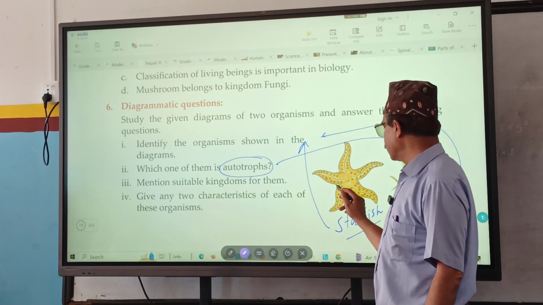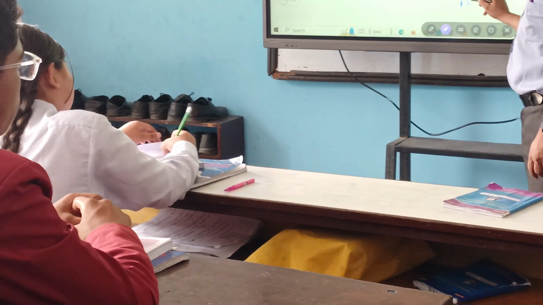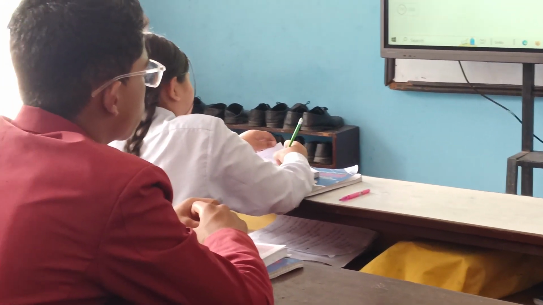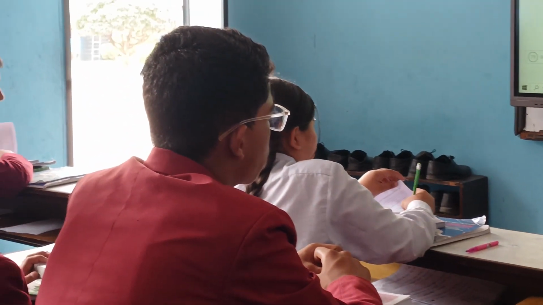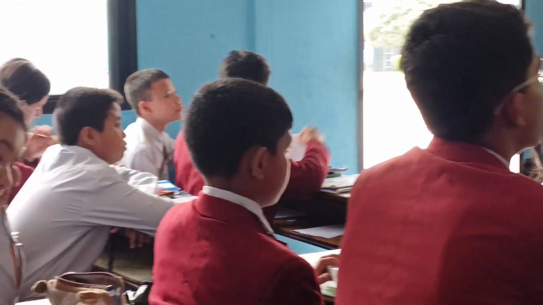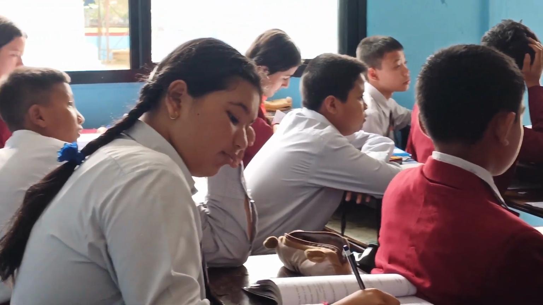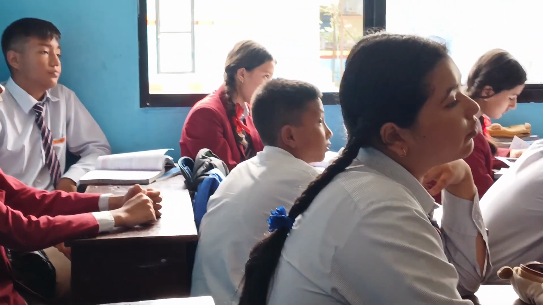Number 3, mention suitable kingdoms for them. What is the kingdom of starfish? Animalia. And what is the kingdom of fern? Plantae. Animals cannot prepare their food by their own, they have to depend on others. Plantae and Animalia, right?